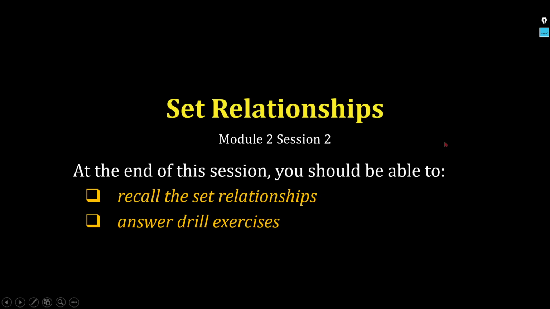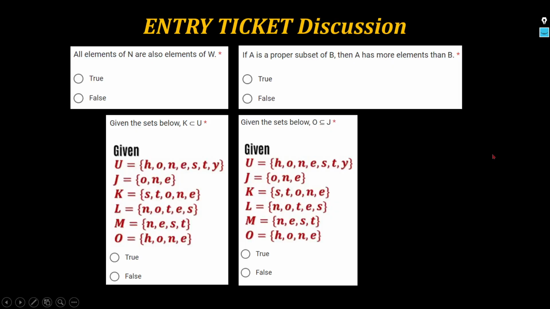Pero bago yan, pasadahan muna natin yung ating entry ticket items. Let's discuss the answers. These are the first 4, or at least 4 of the 10 items in the entry ticket. Look at the first one here: all elements of N are also elements of W. Someone sent me an email the other day asking, Sir, parang wala namang reference. Wala namang in-specify kung sino si N at si W.